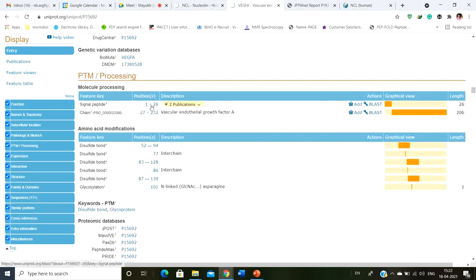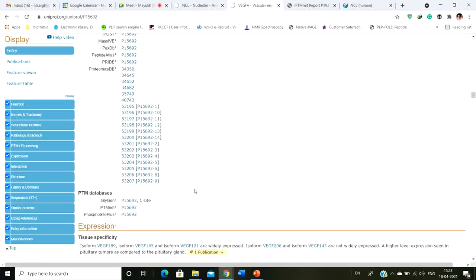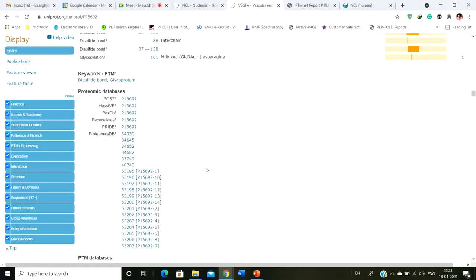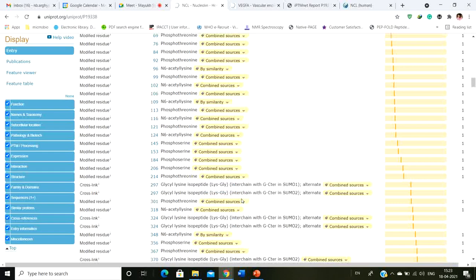You can see positions 1 to 26 are the signal peptide, and the rest of the chain is present as the VEGF protein, from 227 to 232. But in the amino acid modification part, there are some modifications. For example, it has a disulfide bond between the 52nd and 94th cysteine. Then you have another disulfide bond between the 83rd and 128th, and then between the 87th and 130th. Apart from that, there are also various other post-translational modifications generally present there. For example, in this nucleolin protein, I have already opened it up actually.